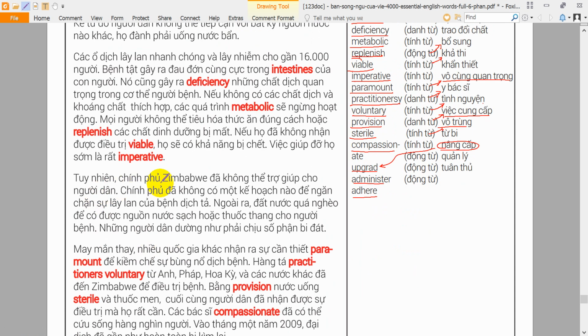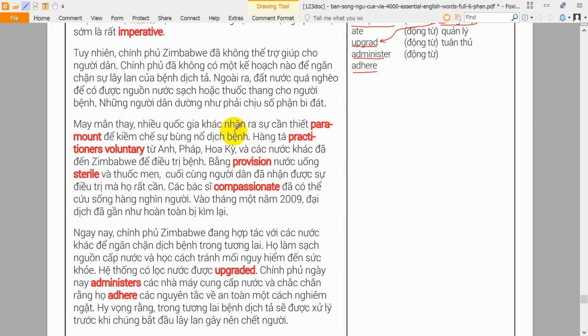However, the government of Zimbabwe was unable to provide help to its people. The government didn't have a plan to stop the spread of cholera. In addition, the country was too poor to get clean water or medication for the sick. The people seemed to be doomed. Luckily, many other countries recognized the paramount need to contain the outbreak. Dozens of voluntary practitioners from Britain, France, the United States, and other countries went to Zimbabwe to treat the disease.